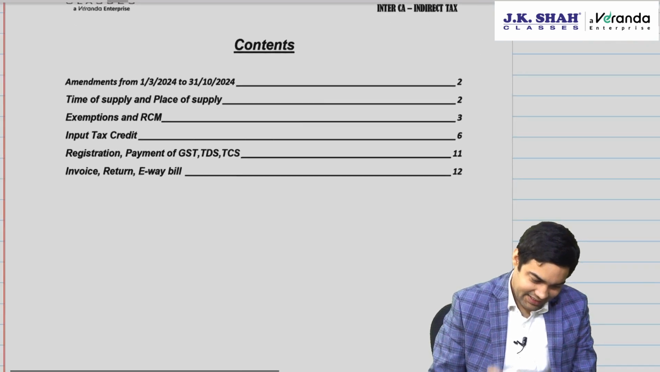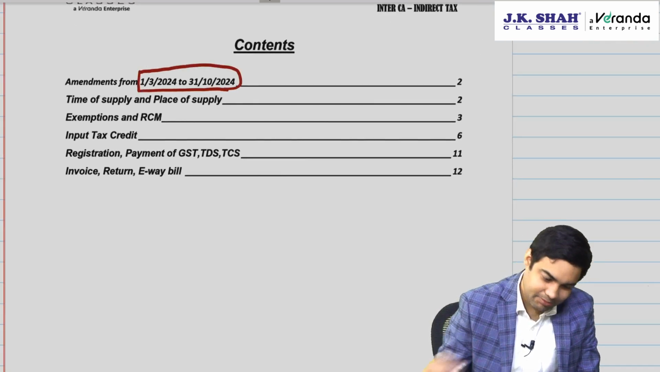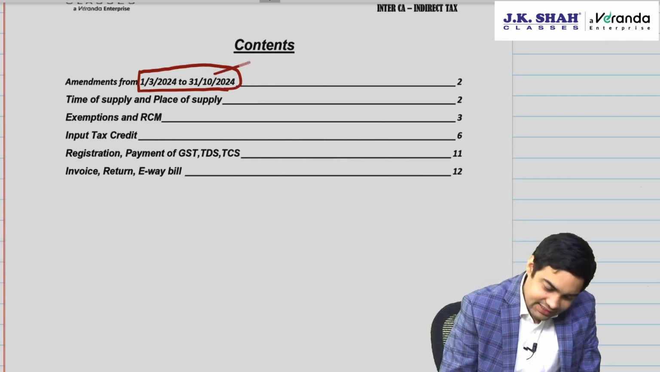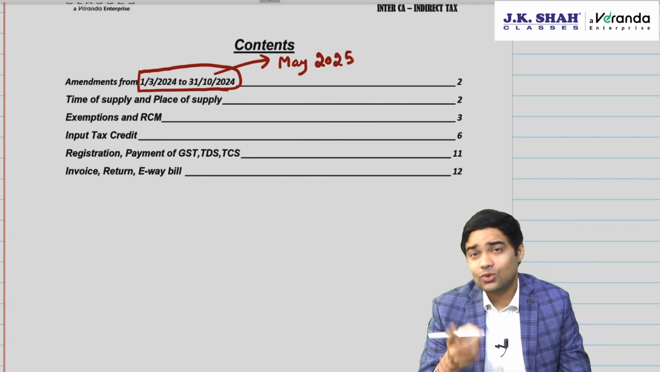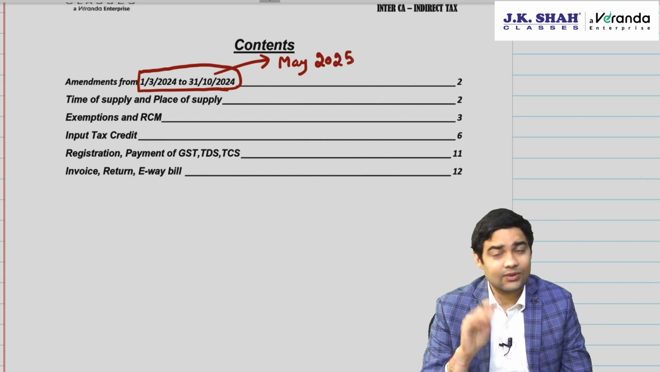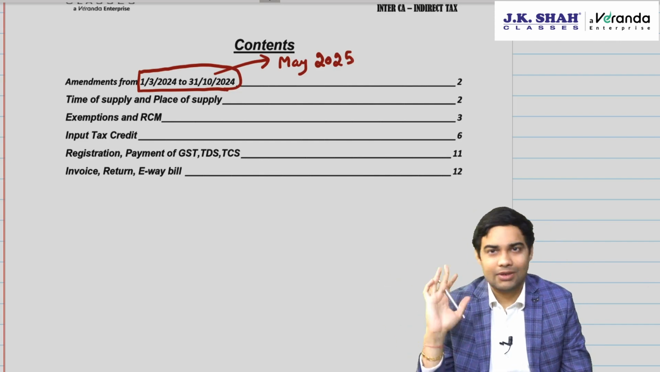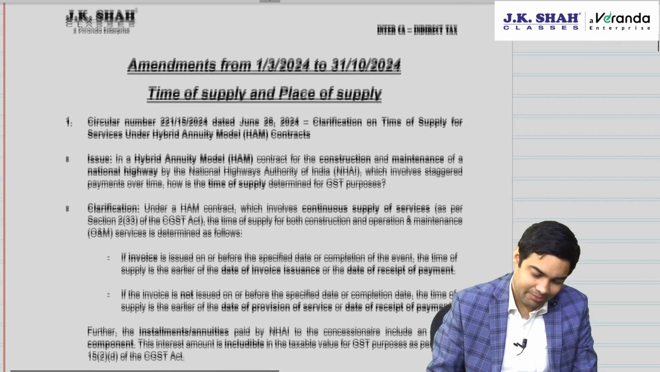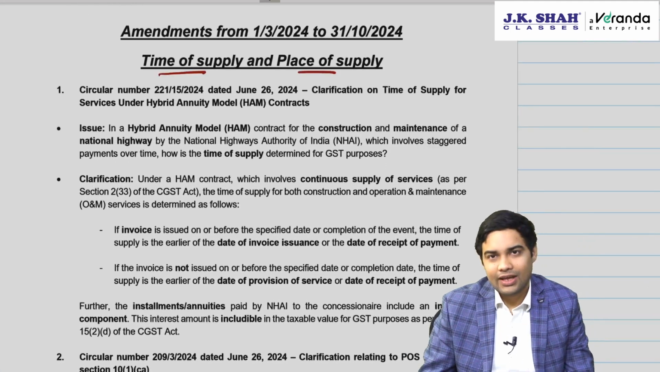Now, this is the PDF which covers amendments from 1st March 24 till 31st October 24. This is the cutoff date for May 2025 exams. Other Finance Act Part 2 related changes of 2024 are not applicable for May 25. That will apply from September onwards. Let's start with the amendments. Let's first cover time of supply and place of supply.